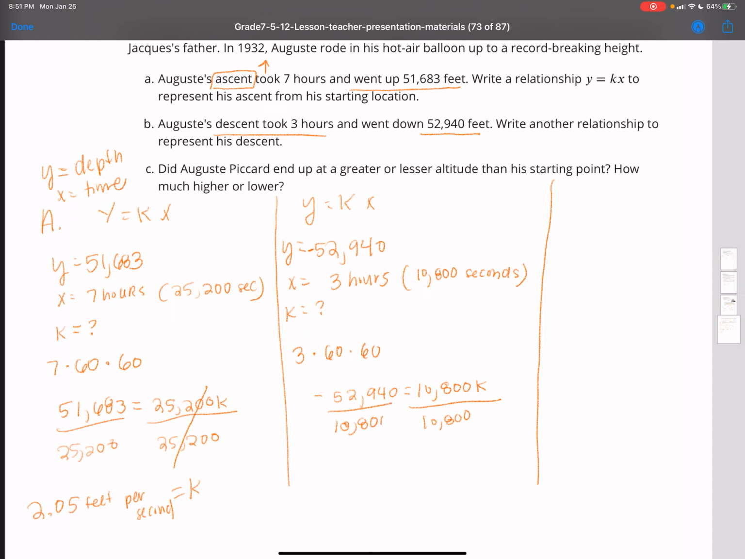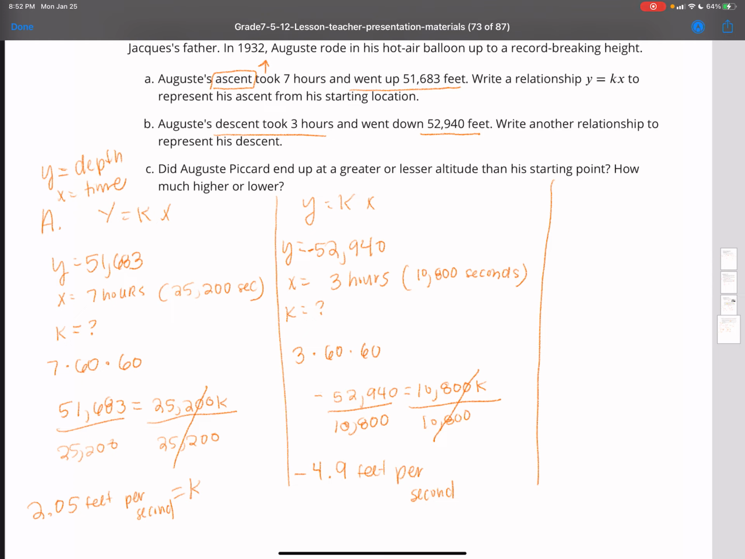If you do something to one side, you want to do it to the other side because equations crave balance. That cancels out, and the unit rate for it going down is negative 4 9/10 feet per second.